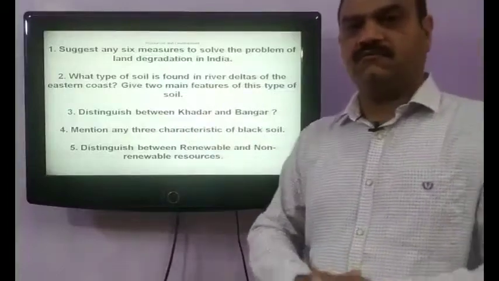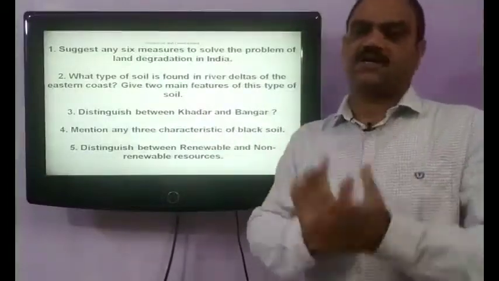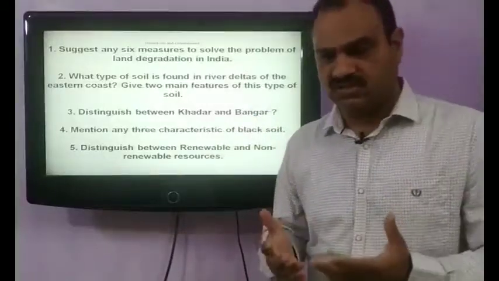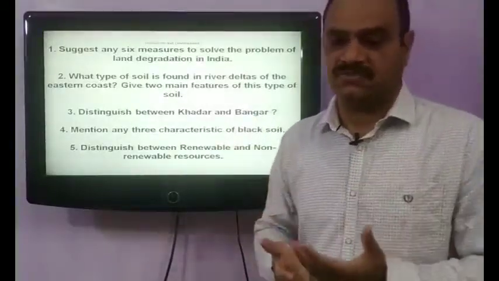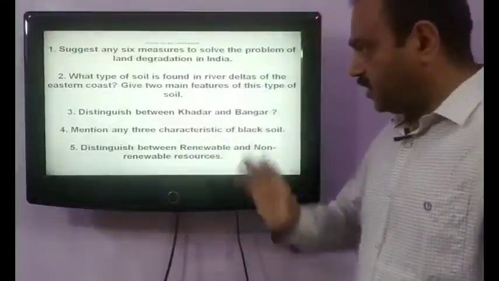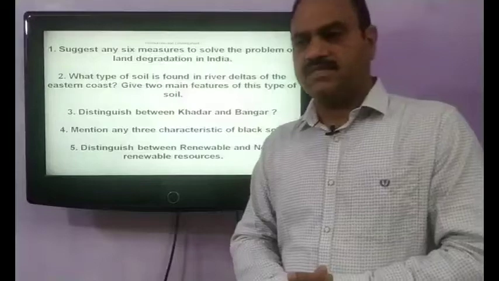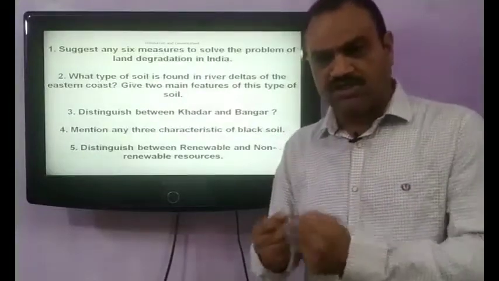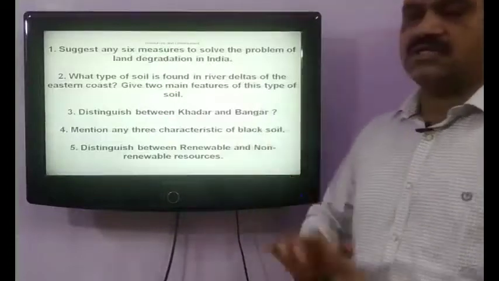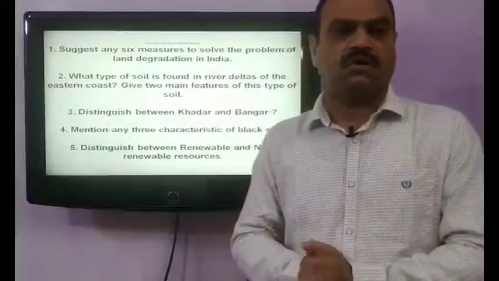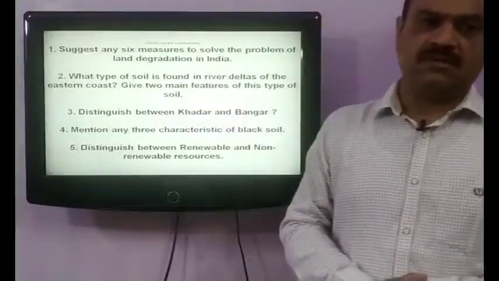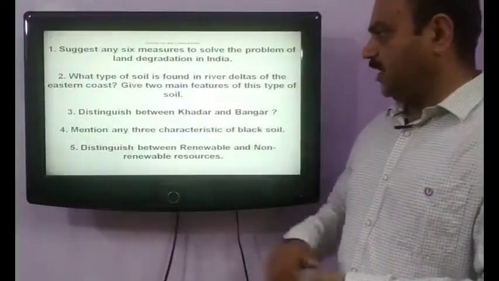Khadar is very fine and very fertile soil, whereas bhangar is coarse and not as fertile as khadar. Khadar alluvial soil is found in the lower reaches of the river valleys, whereas bhangar is found on the upper reaches of the river valleys. So these are some of the differences between khadar and bhangar.